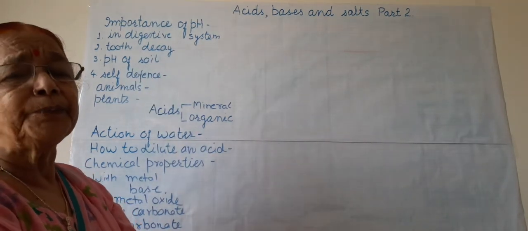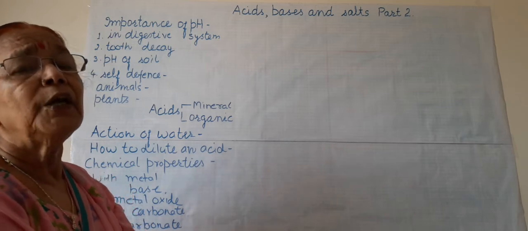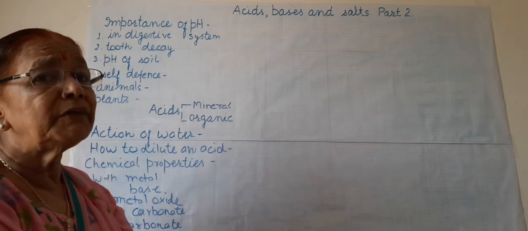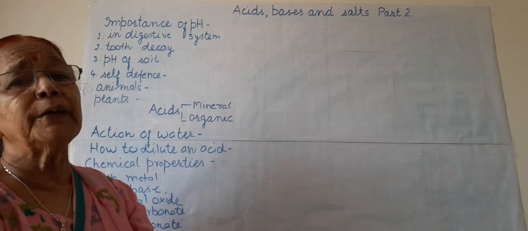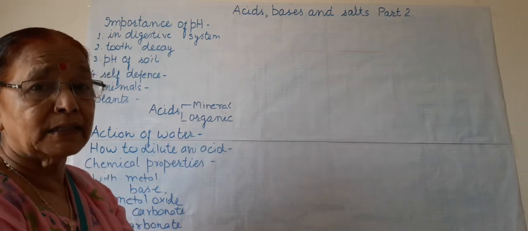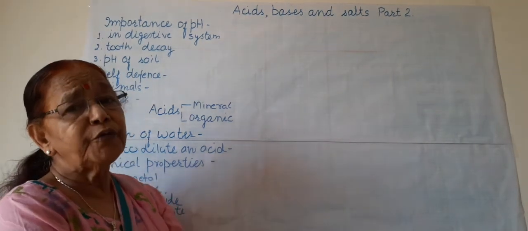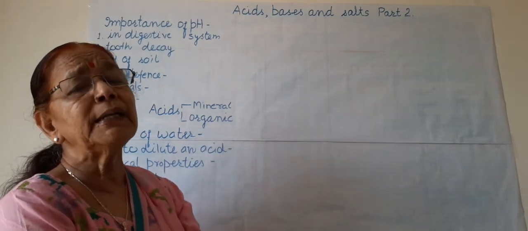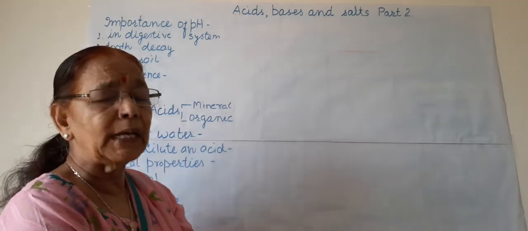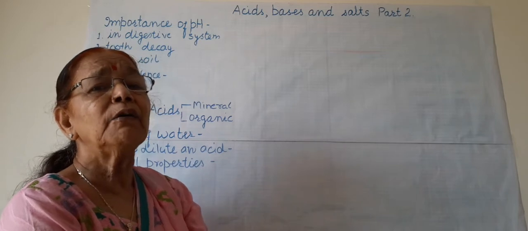All of you know, you have learned about the digestive system in human beings. You know that in our stomach, dilute hydrochloric acid is secreted from the gastric glands. And this acid is for digestion of food. How? It makes the medium acidic so that the enzyme for protein works.